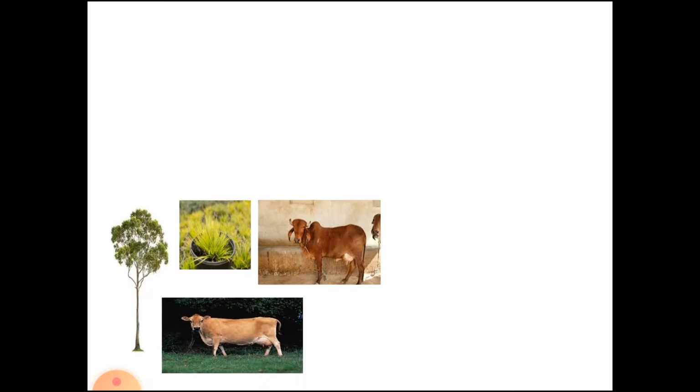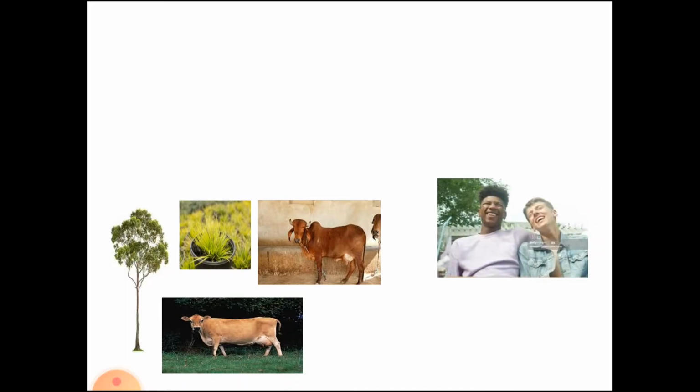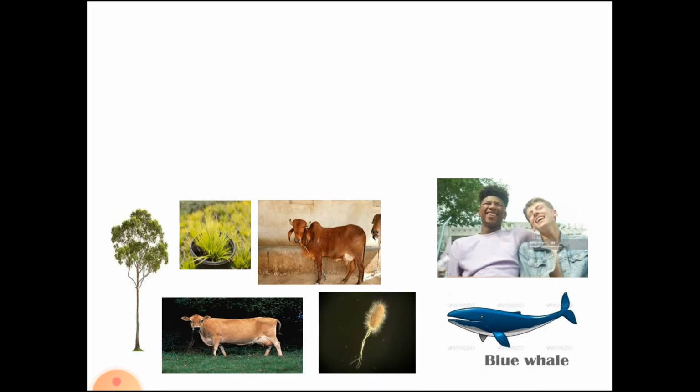Look at these pictures. You can see grass and the large eucalyptus tree. Two different types of cows. You can see two boys. You can see a microorganism and the large whale. What do these pictures reveal?